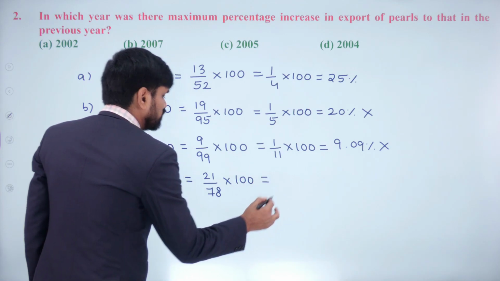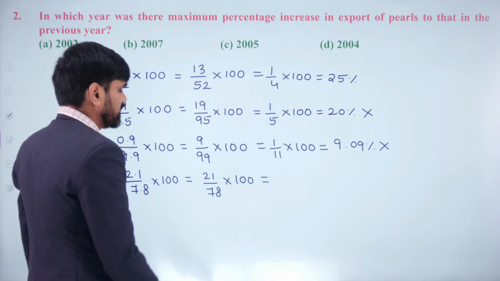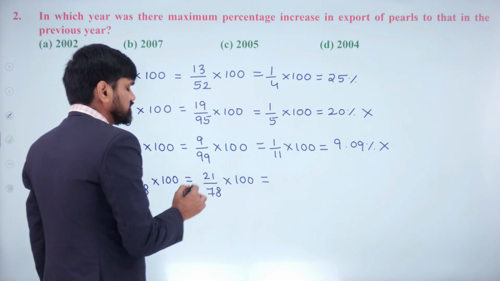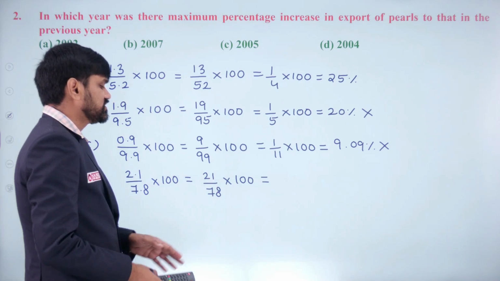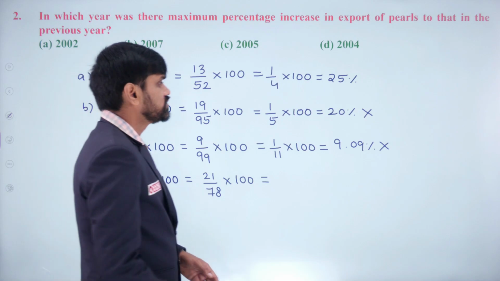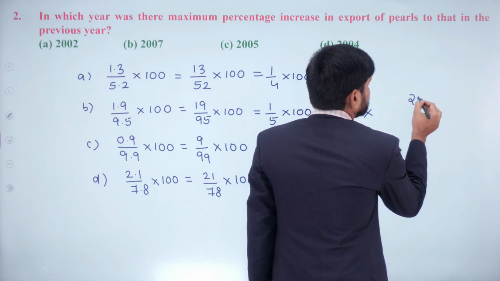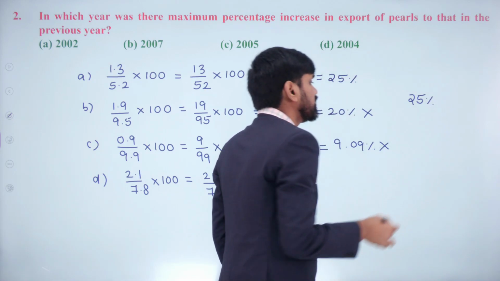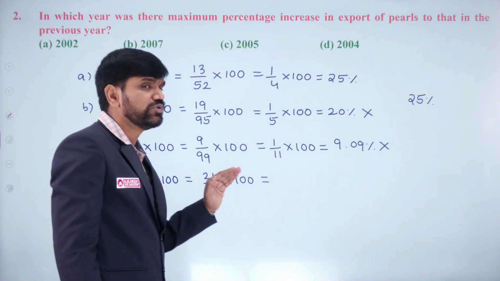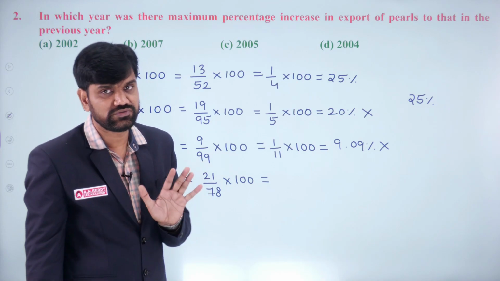Now don't go for cancellation over here. Directly we will go for 25% of this. 25% of this is nothing but 1/4. What is 25% of 78? Just check. We are just checking whether this 21 is more than 25% or less than 25%.